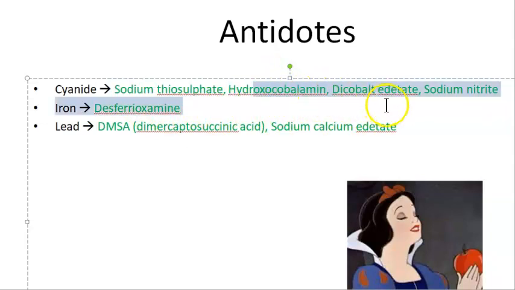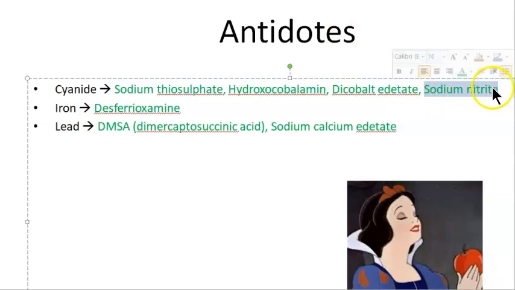Hydroxocobalamin, dicobalt edetate. What are these going to do? These are going to be chelating agents. They are going to bind. They are going to prevent toxicity by binding to the toxin itself, that is the cyanide. Sodium nitrite, what will it do? It's an oxidizing agent. It will convert hemoglobin to methemoglobin, which has high affinity for binding cyanide. Wow, that sounds scary actually.